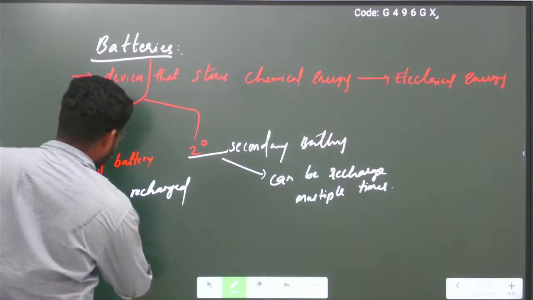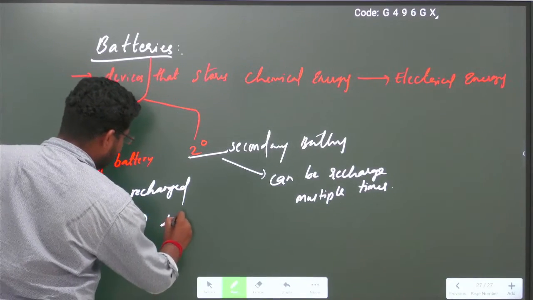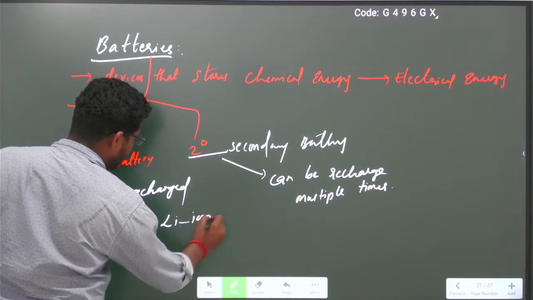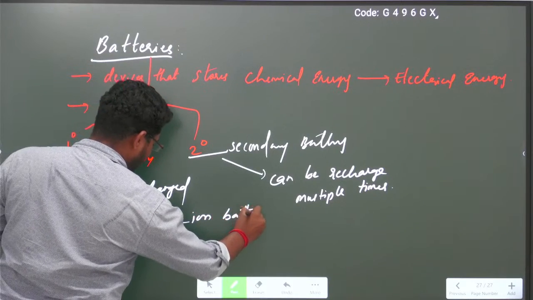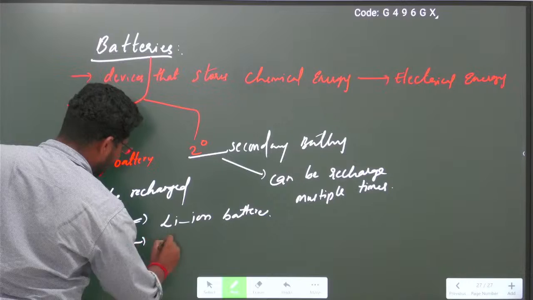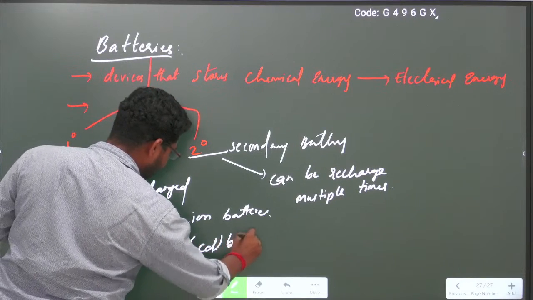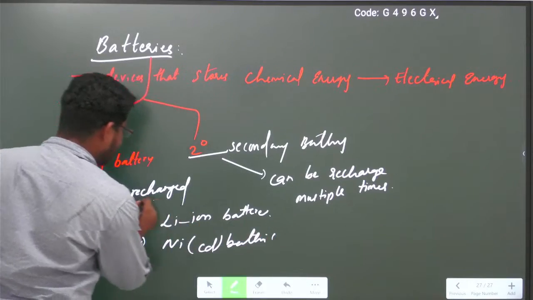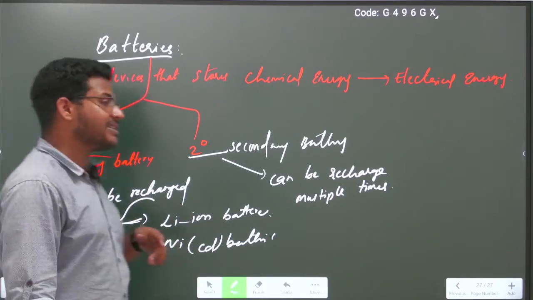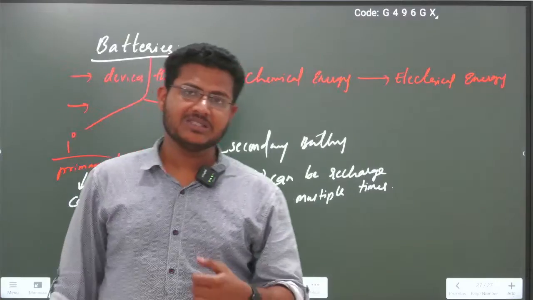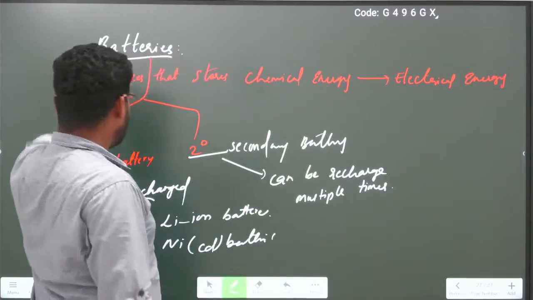The best examples for the battery are lithium ion batteries. Nowadays we are using them. Lithium ion batteries are there, and also nickel cadmium batteries are there. So lithium ion batteries and nickel cadmium batteries are generally used batteries these days. Now this is all about batteries.